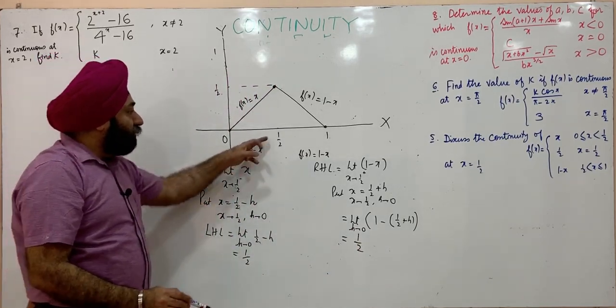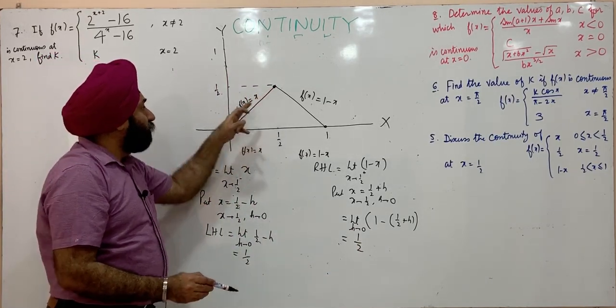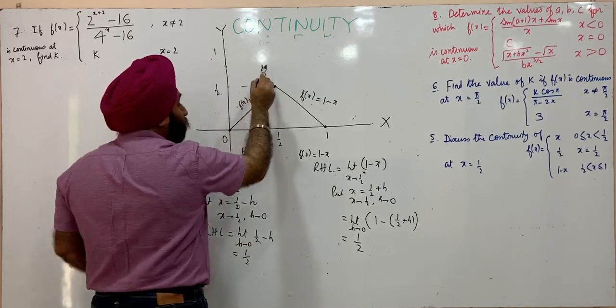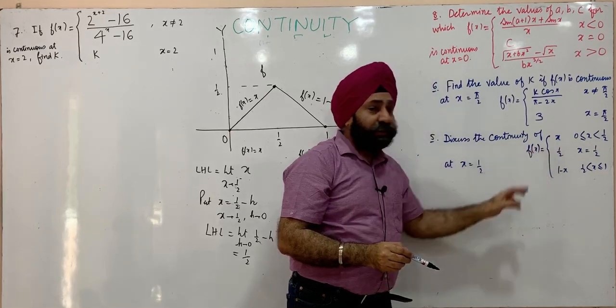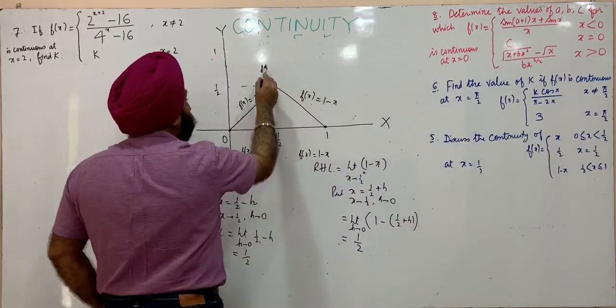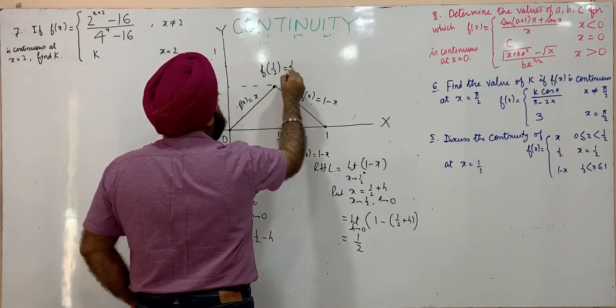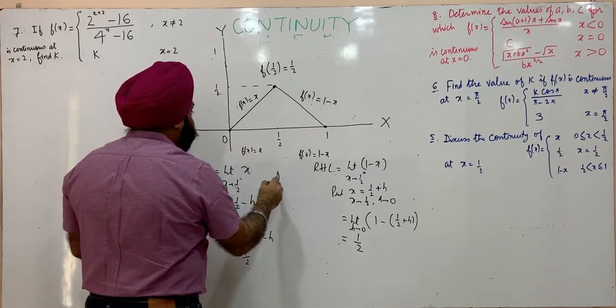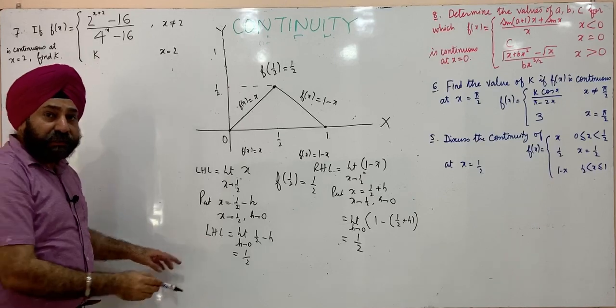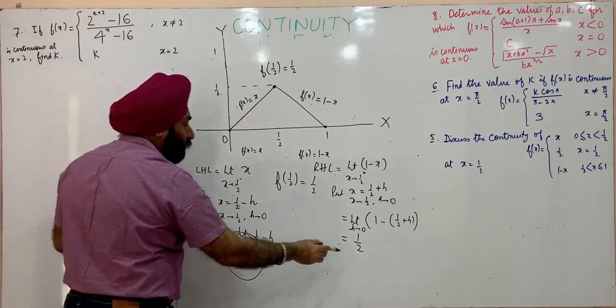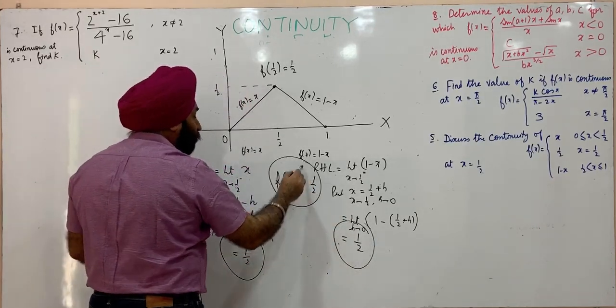And what is the value of the function at 1/2? This is given as 1/2. We are given that x is 1/2, function is 1/2. Value of function f of 1/2, this is 1/2. This is the left hand limit, this is the right hand limit, and this is the value of the function.